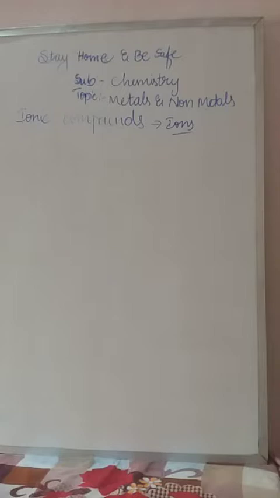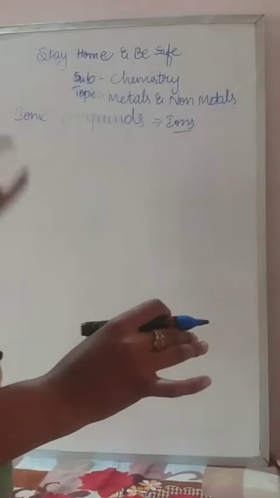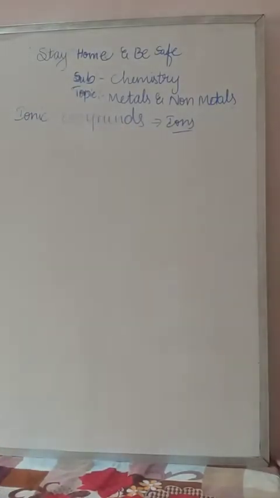What are electrovalent compounds? I told you electrovalent compounds are the compounds which are formed by the sharing of valency electrons. In the same way, ionic compounds means the compounds which are formed by the sharing of ions. The name itself says it: sharing of ions are called the ionic compounds.